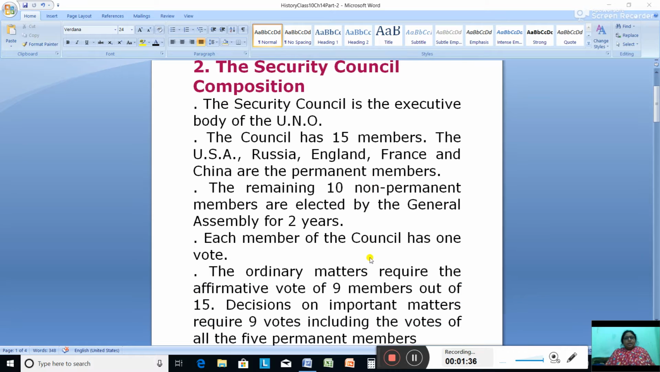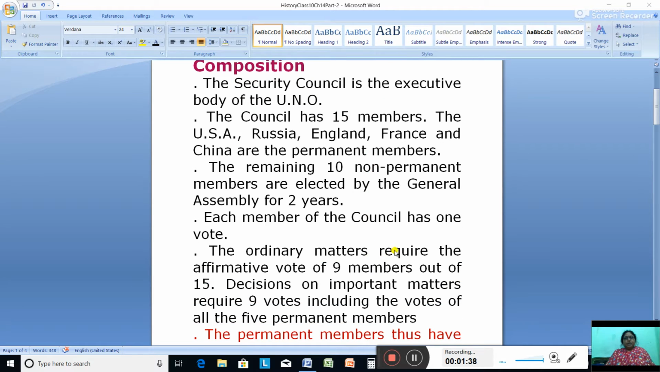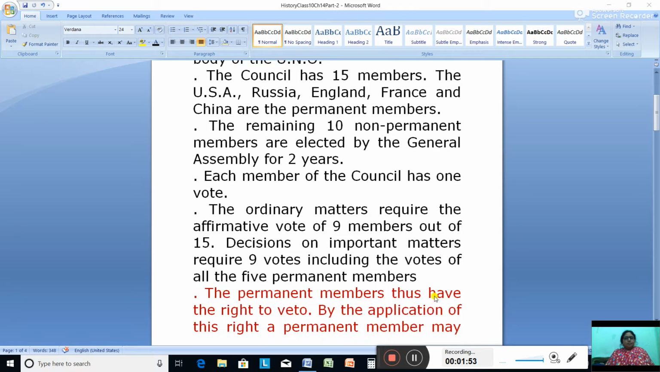Right? Each member of the council has one vote. The ordinary matters require the affirmative vote of 9 members out of 15, and decisions on important matters require 9 votes including the votes of all the 5 permanent members.